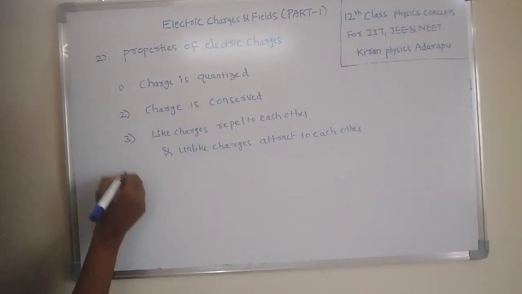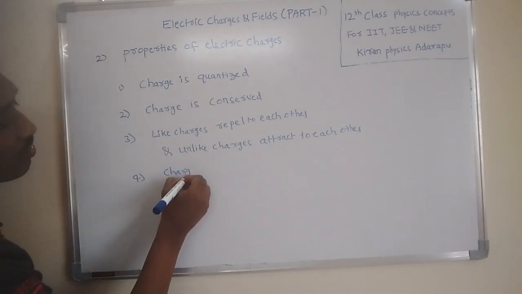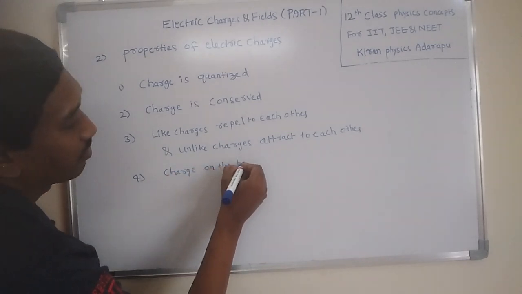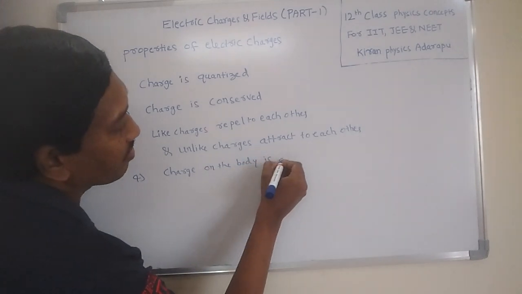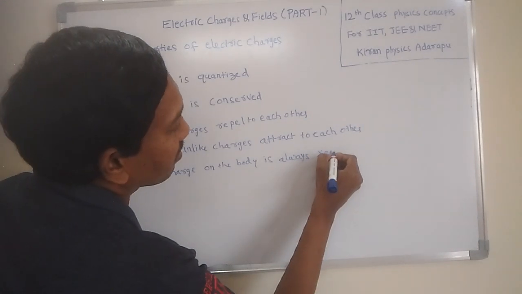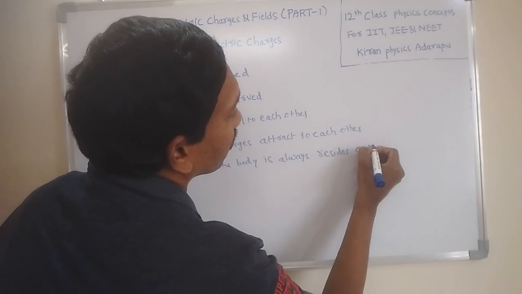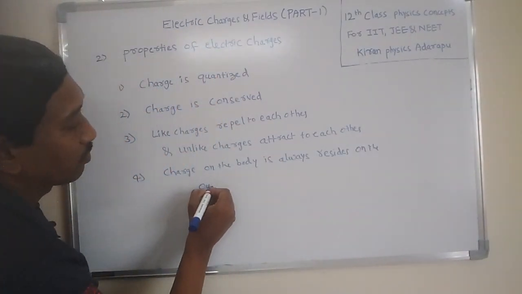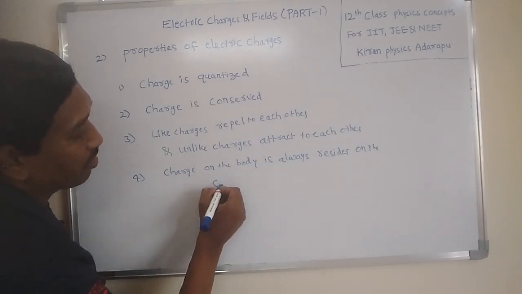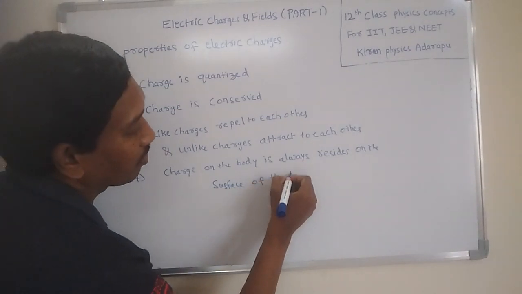And one more property is that the charge on a body always resides, meaning is present, on the outer surface of the body.